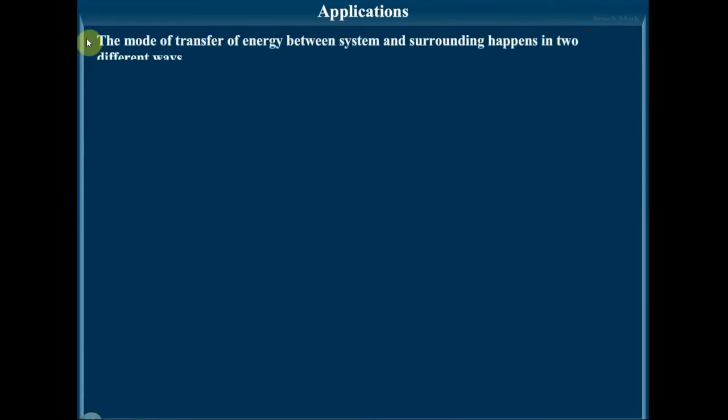Next is the application of first law of thermodynamics. The mode of transfer of energy between system and surroundings happens in two different ways. That is, the exchange of energy between the system and the surroundings can occur in two different ways.